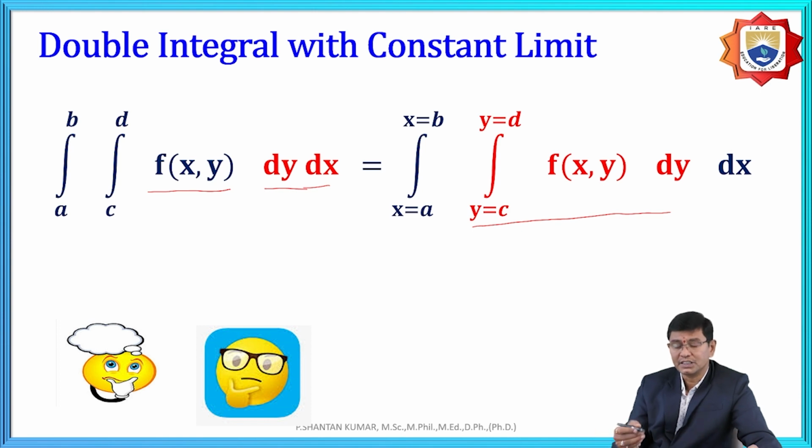After simplification, we integrate with respect to dx. This is what we need to consider whenever the limits are constants and not mentioned: go from inside to outside. The inner limit with dx is treated as x, and the outer with dy is treated as y.